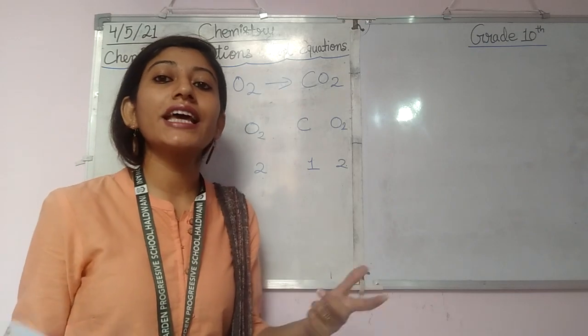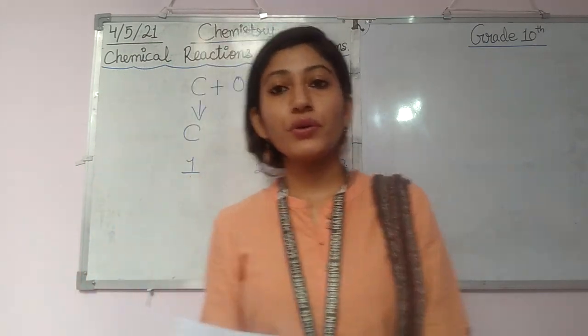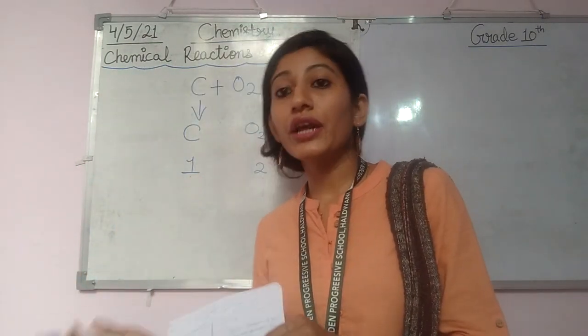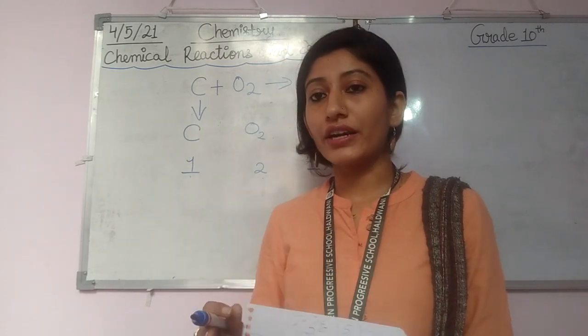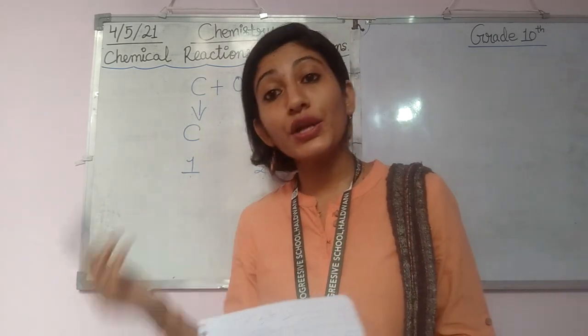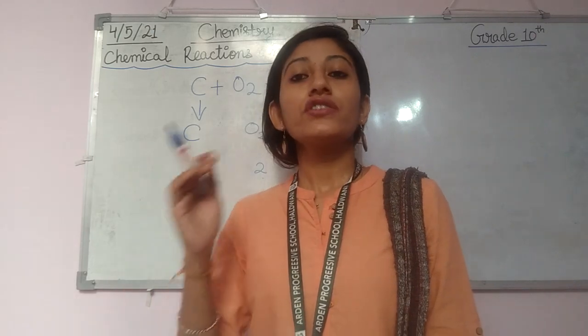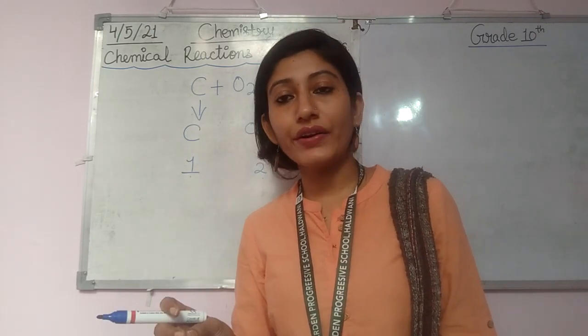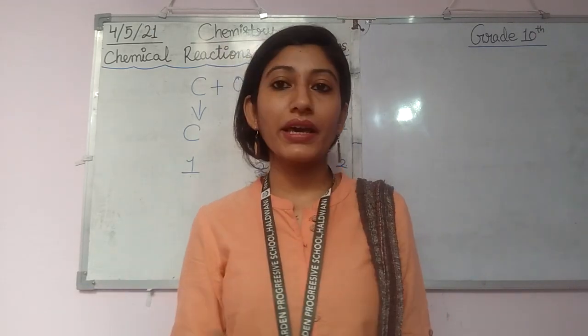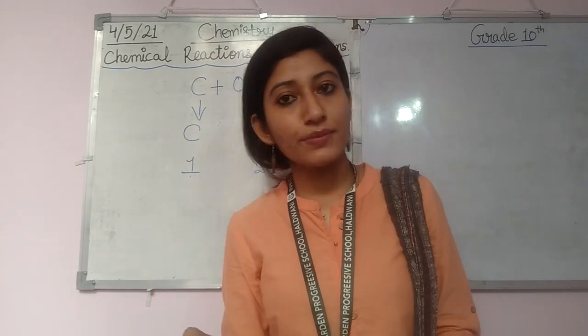It is called hit and trial because first you do something, then you check whether it is correct or not. If it is not correct, then again you make changes. This type of method is called hit and trial, and for balancing chemical reactions we use this method only.